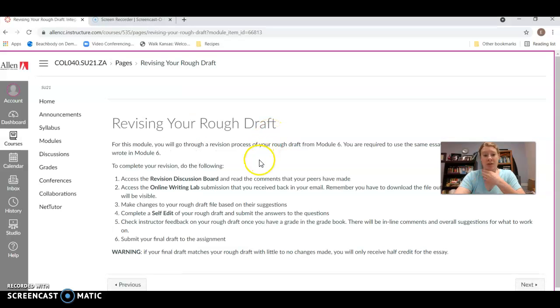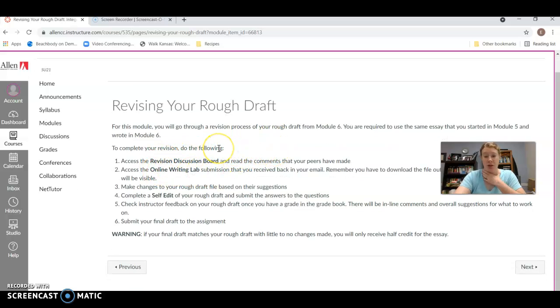So this is revising your rough draft, the steps that I'm expecting you to take. You do have to use the same essay that you started in Module 5 and worked on in Module 6. Make sure that you look at the revision discussion board, your peers. Hopefully you got some peer feedback. Not everyone will probably get that, unfortunately, based on when you submitted and how well your peers do with the discussion board. Sometimes the classes do really well with this, and sometimes people just don't get feedback, which is why we also have the online writing lab, so you'll be able to use their comments if you haven't already.